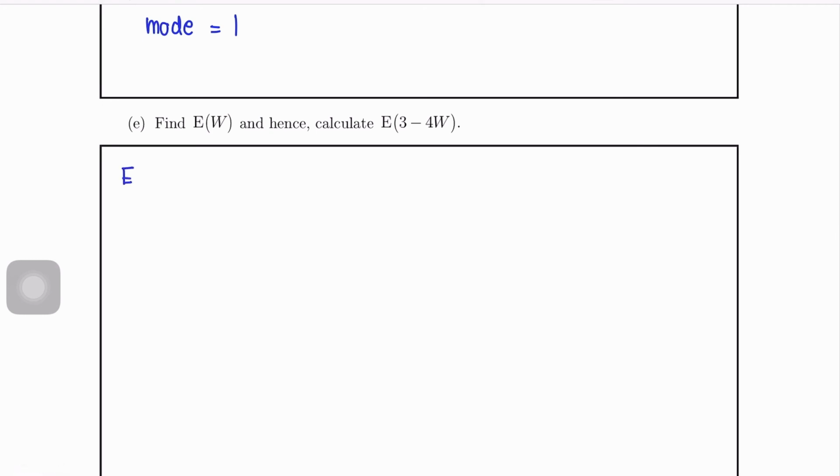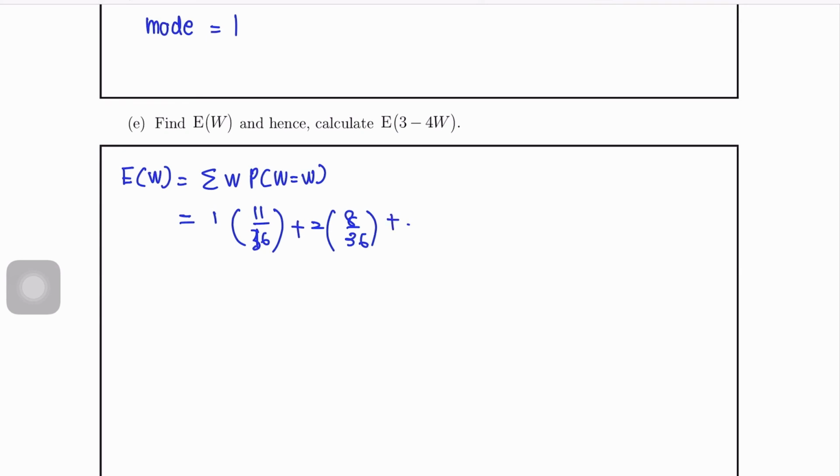Find E(W), hence calculate E(3 minus 4W). So E(W) is the summation of W times P(W equals w). So 1 times 1 over 36 plus 2 times 8 over 36 plus 3 times 6 over 36 plus 4 times 5 over 36, sorry, 5 first.